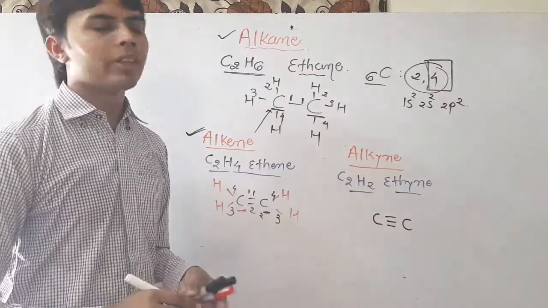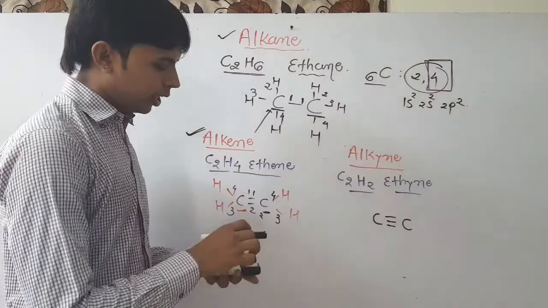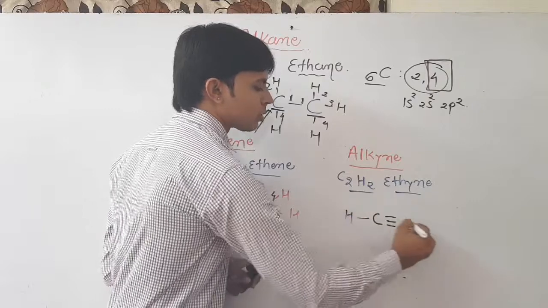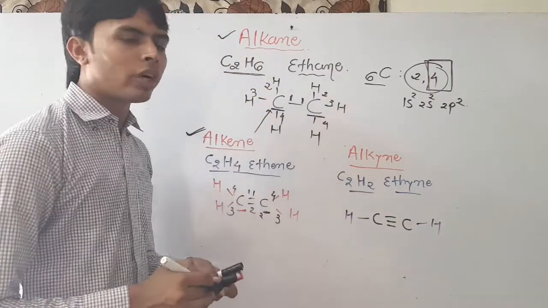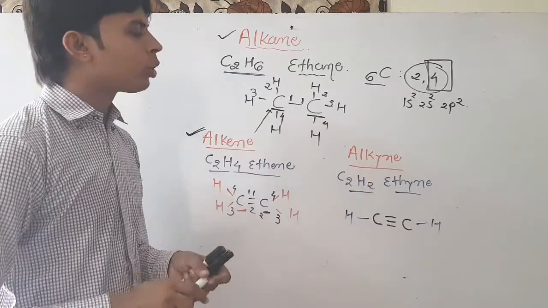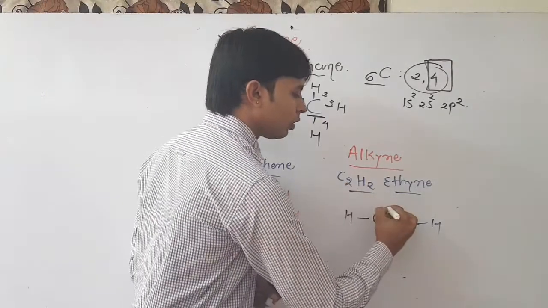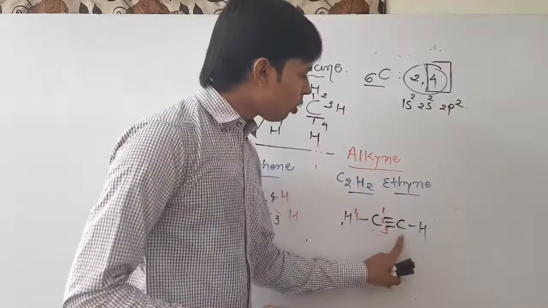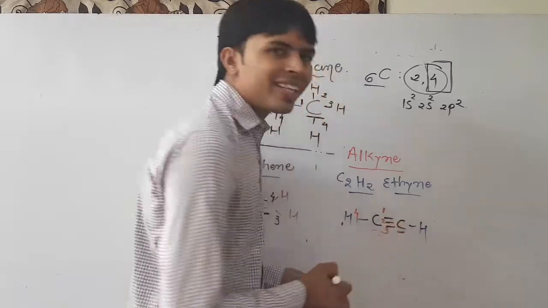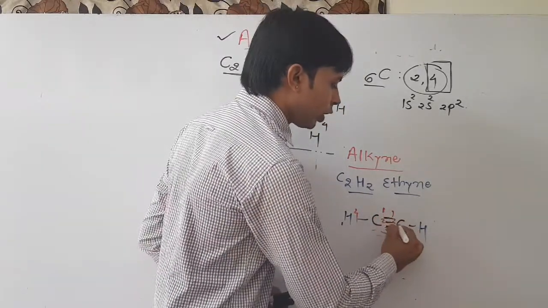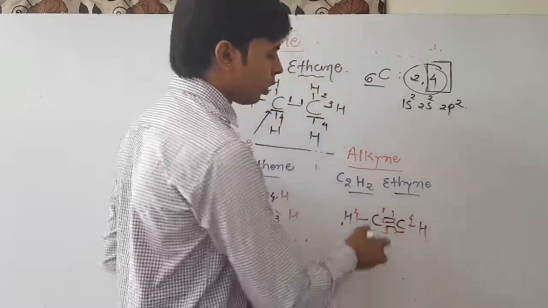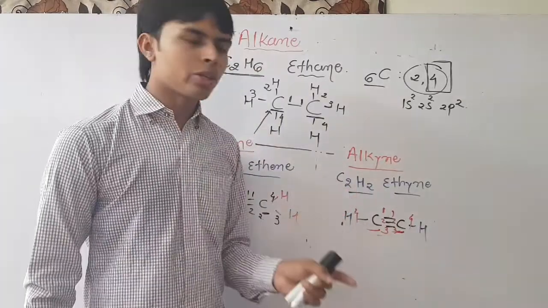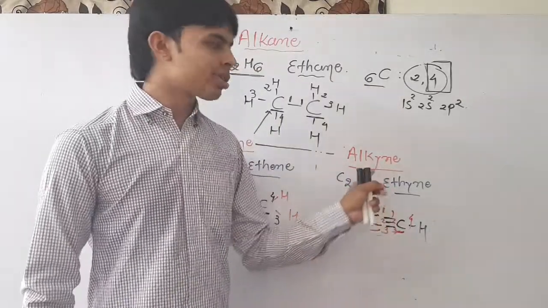Carbon is connected with carbon by a triple bond, and the 2 hydrogens are divided into 2 parts, first 1 and last 1. Now we calculate the valency of the first carbon: 1, 2, 3, 4. Then the second carbon: 1, 2, 3 and 4. Both are satisfied with each other and with hydrogen. That's called alkyne.